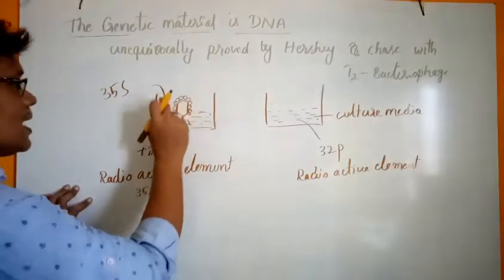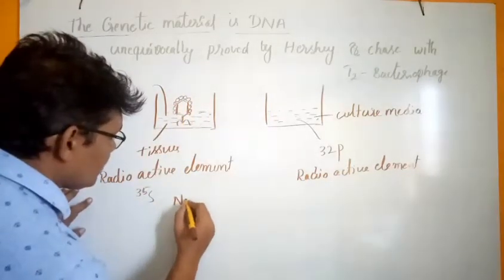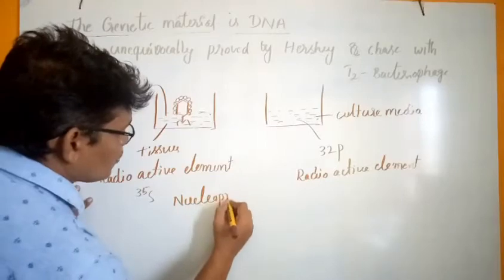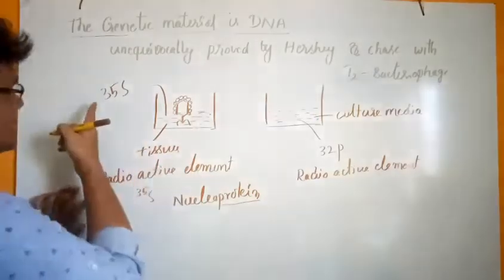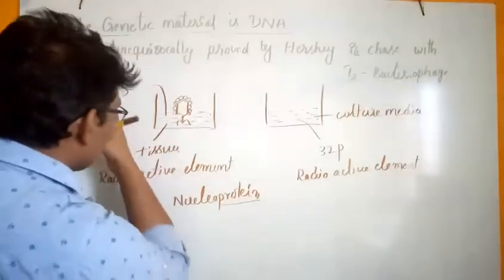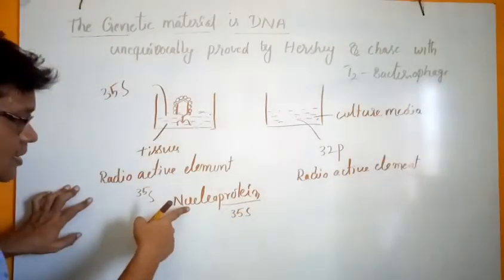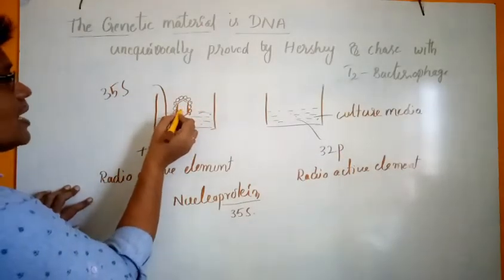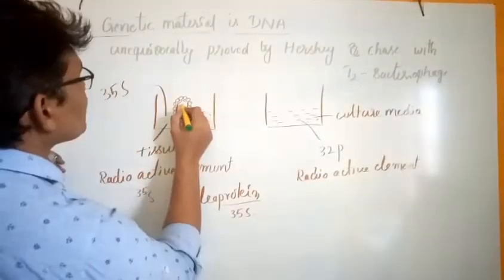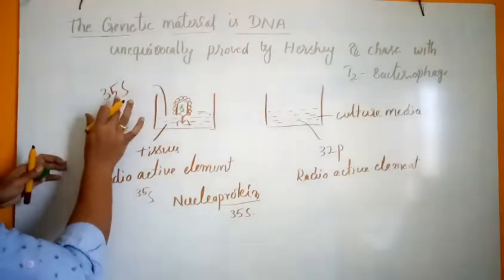These viral particles are composed of nucleoprotein. The protein part is synthesized using radioactive sulfur 35, but the nucleic acid does not contain sulfur, so it is not deposited in the DNA molecule.